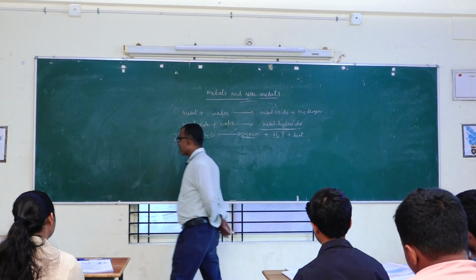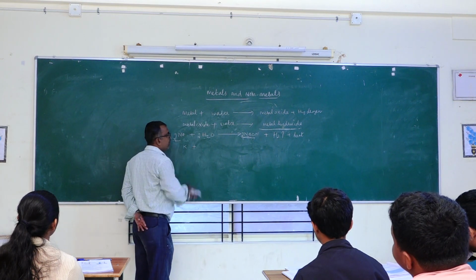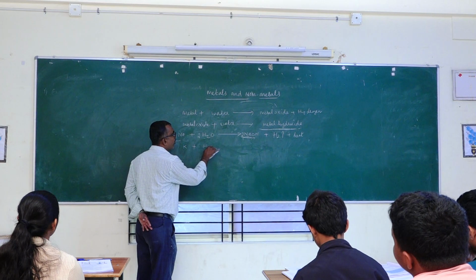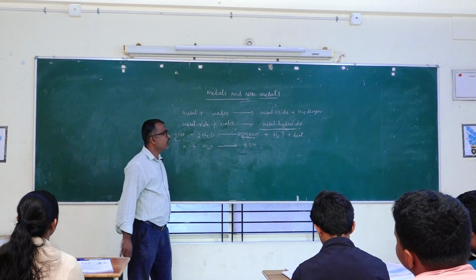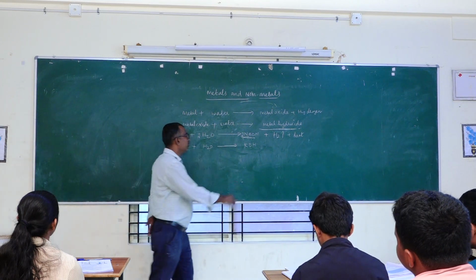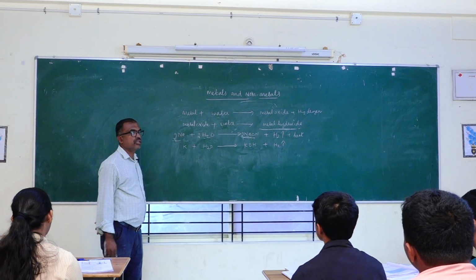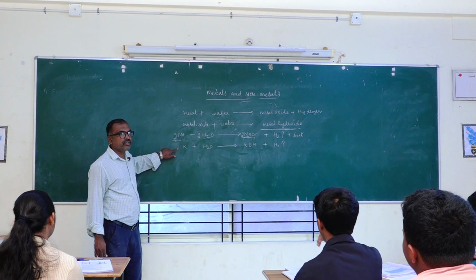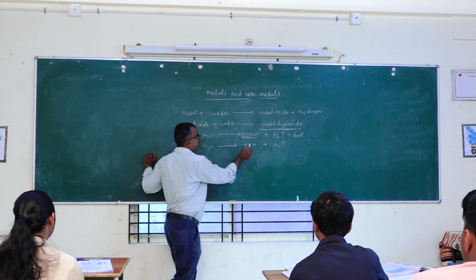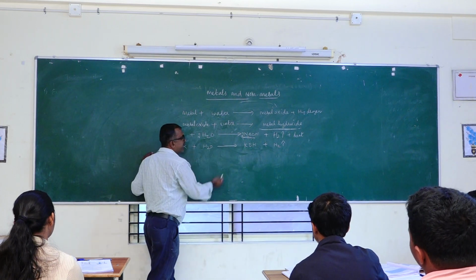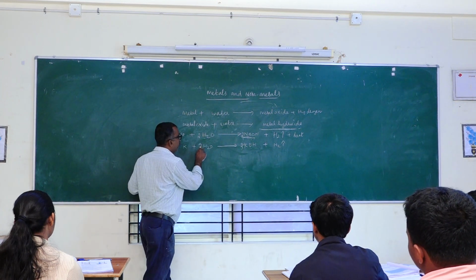In our book they give another example, potassium. Potassium reacts with water, gives KOH, potassium hydroxide, plus hydrogen liberation. Here, balance this equation. K, then H is 2 here, H is 3 here. So to make it 4, I will put here 2. Then here also, I will put 2.